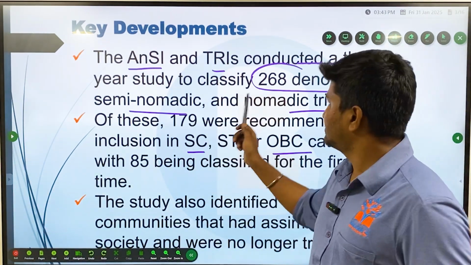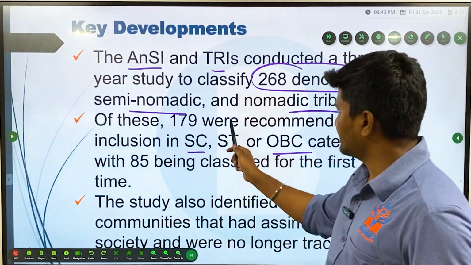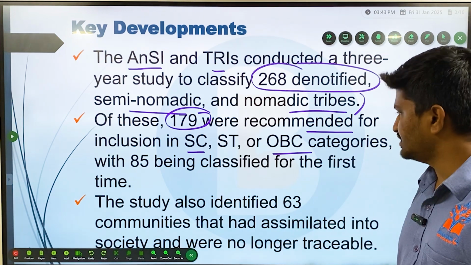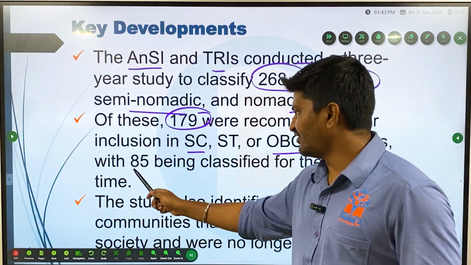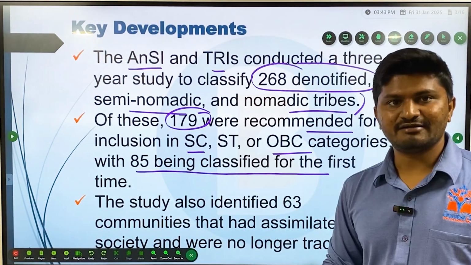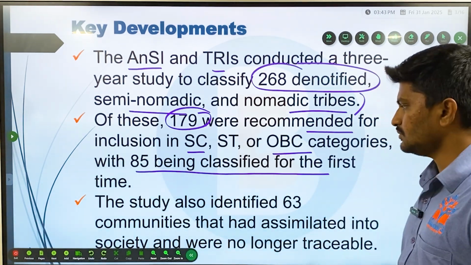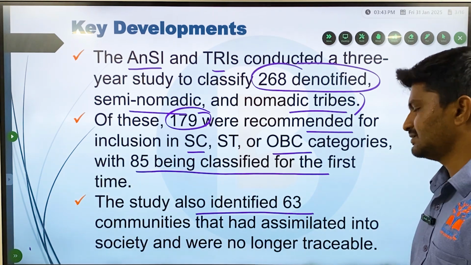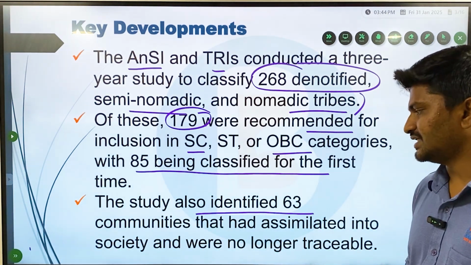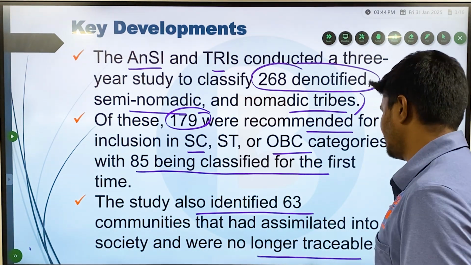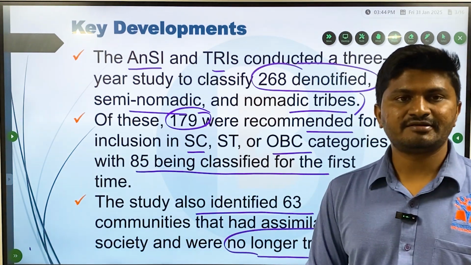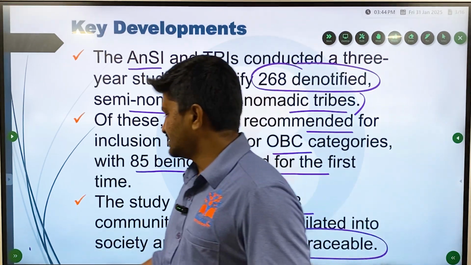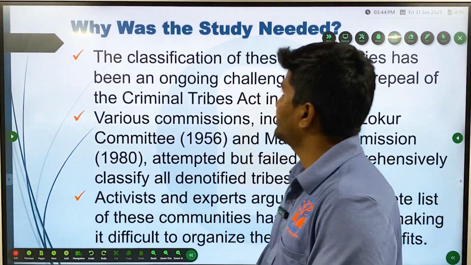Okay, of these 268, 179 were recommended for inclusion in SC, ST or OBC categories, with 85 being classified for the first time. This study also identified 63 communities that had assimilated into society and were no longer traceable as denotified or semi-nomadic. So this is the current study. We will see what the impact of this will be.